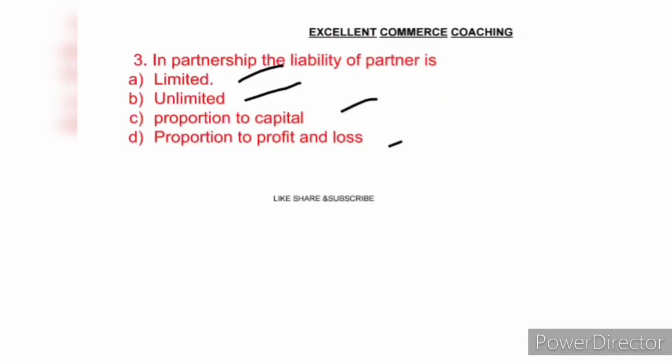As we have already known, in case of sole proprietorship business and partnership business, the liability is unlimited. So in partnership the liability of the partner is unlimited. Clear?